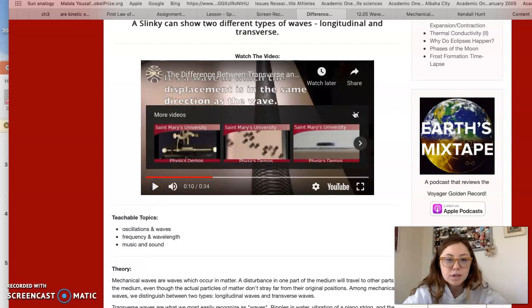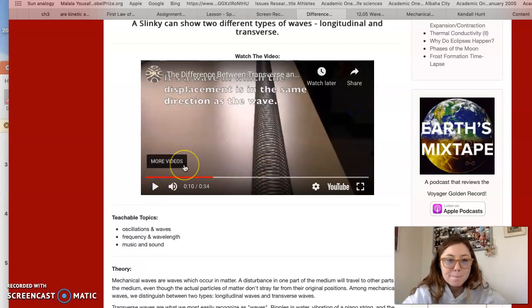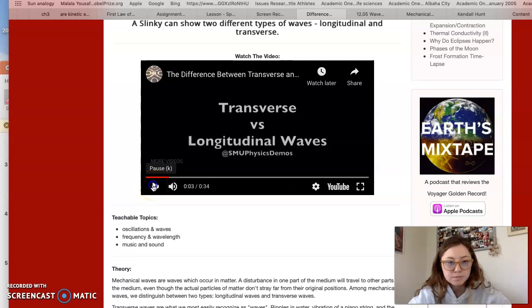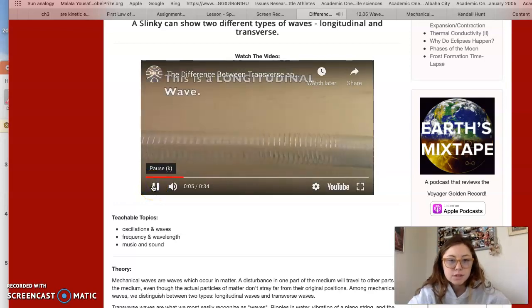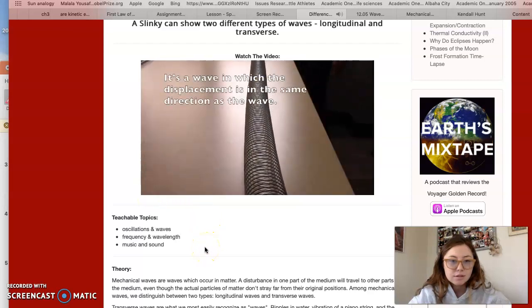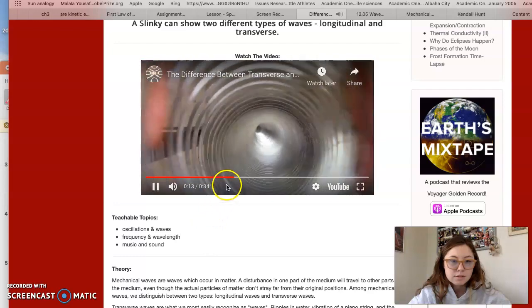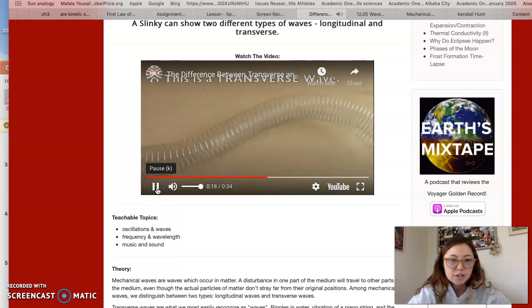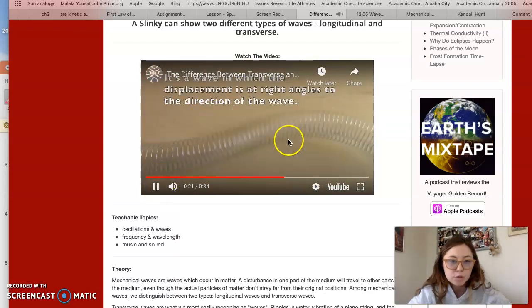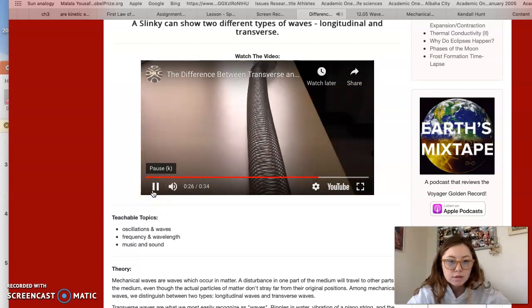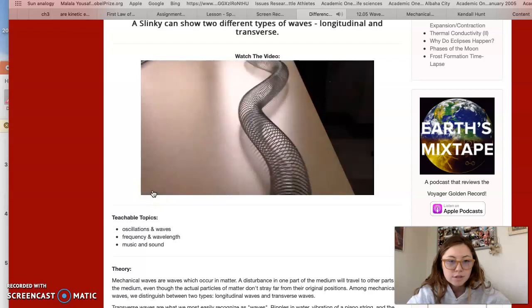Okay, now we're just going to look at what a transverse wave really looks like and what a longitudinal wave looks like. So first we're going to start with the longitudinal wave. So we see them moving parallel. And this is a transverse. See how it's perpendicular to the direction of the particle. There we go. Transverse.